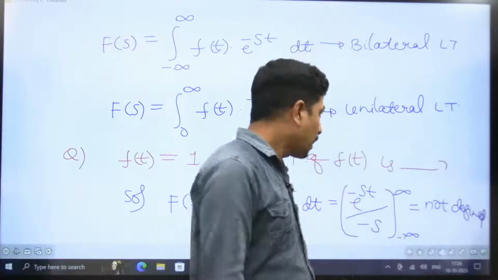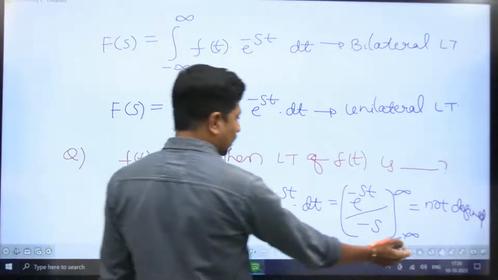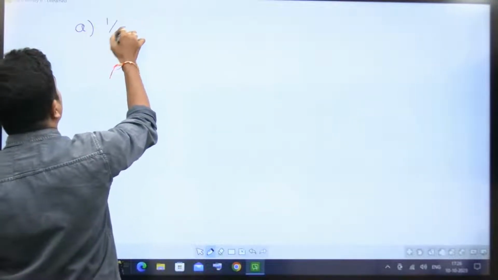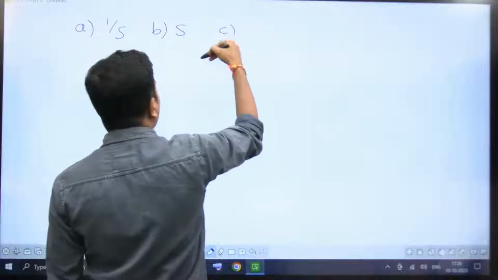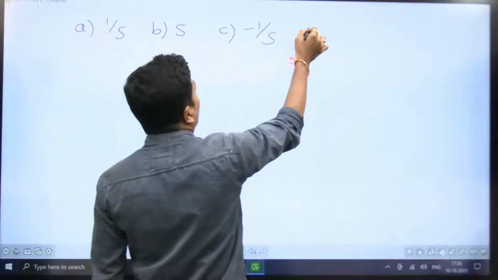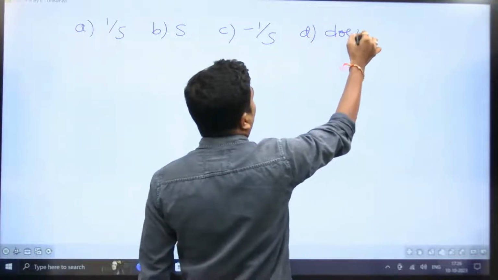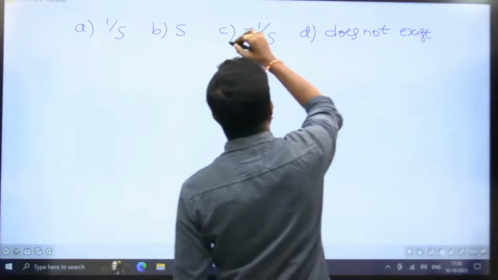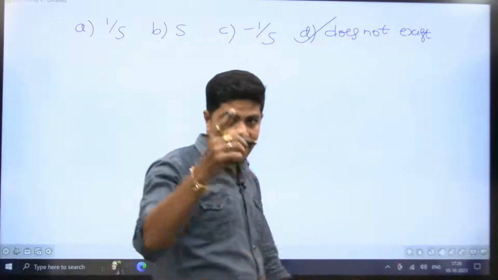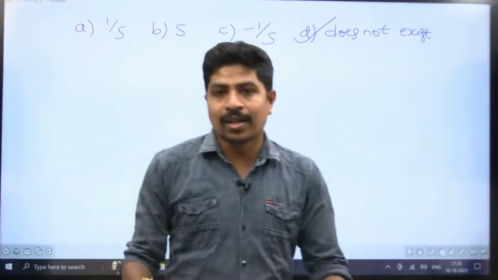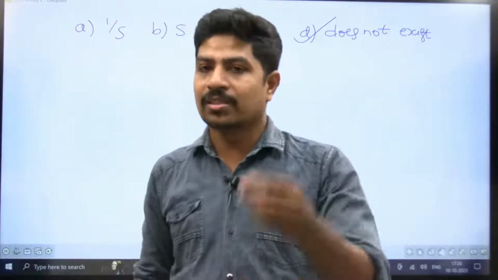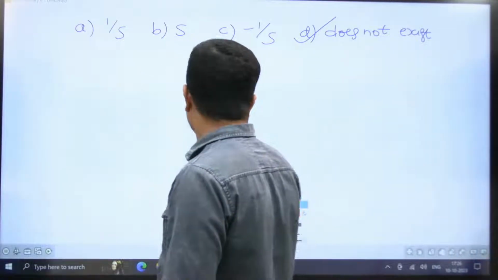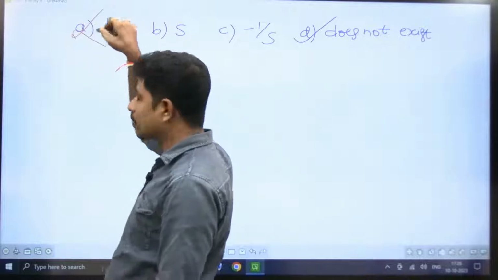The options will be like this, I forgot to give the options. Option A is 1 by s. Option B is s. Option C is minus 1 by s. Option D is does not exist. Yes, it does not exist. Many people just learn and won't even perform the integration. They just remember that the Laplace transform of 1 is equal to 1 by s. They will take this as the answer, but it is wrong.